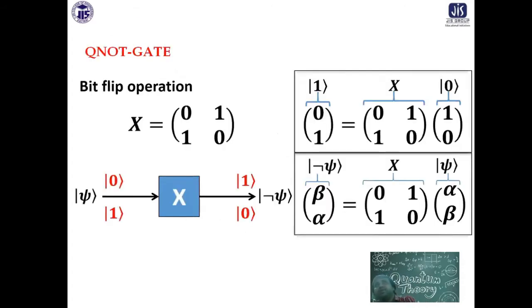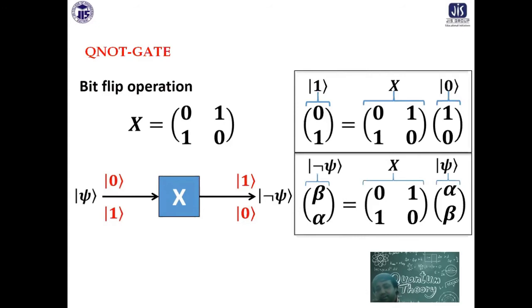This is a bit flip operation, or quantum NOT gate operation. You can see here 0 will become 1, 1 will become 0. Practically speaking, you are applying a 180-degree rotation of the spin of the electron. So this is the quantum NOT circuit, the quantum NOT gate.